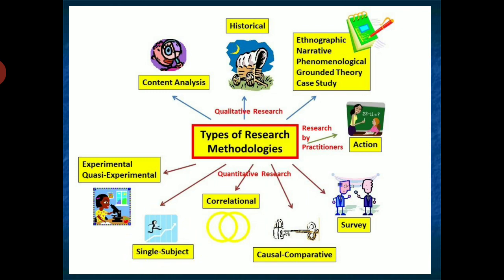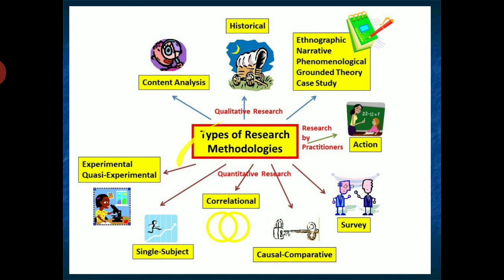But when you talk about a causal research design, which is quantitative in nature, which is experimental or quasi-experimental, it depends on two variables, or a causal comparative comparison between two variables, or knowing the correlation between two variables, which is a quantitative type of research.